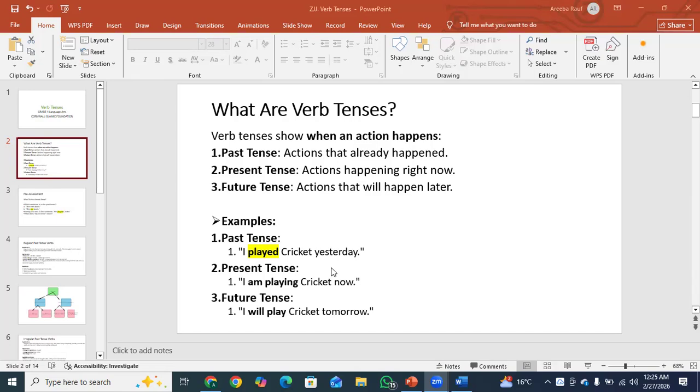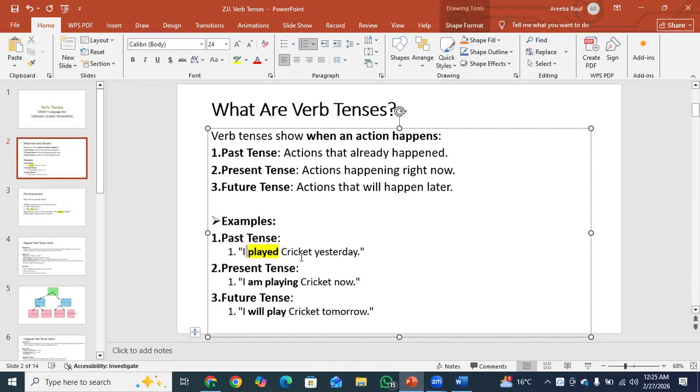Past tense, I played cricket yesterday. Played, this is a verb. When we are talking about something past, we simply use the second form of the verb, like play, played, played. The second form of play is played, okay? I played cricket yesterday, and by reading this sentence you can know that we are talking about something that happened in the past, okay?